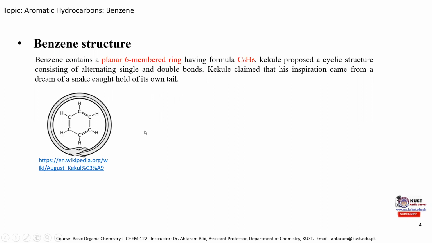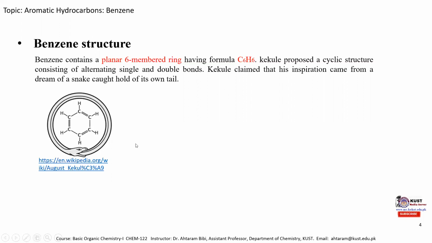When the benzene molecule was discovered and it was proposed that its formula consists of 6 carbon atoms and 6 hydrogen atoms, Kekulé was thinking about the structure of the benzene molecule, and one day in cold weather, when he was thinking about the structure of the C6H6 molecule, he fell asleep, and in a dream he saw a snake that caught its own tail in its mouth. Inspired by this dream, he woke up and drew the structure of 6 carbon atoms in a cyclic form, which consists of carbon-carbon single bonds and carbon-carbon double bonds alternately, and he satisfied the valency of 4 of carbon by drawing 1 hydrogen atom on each carbon atom.